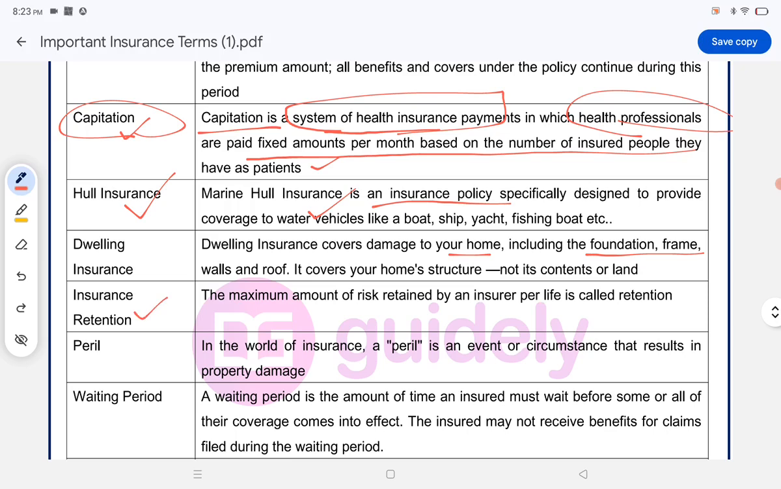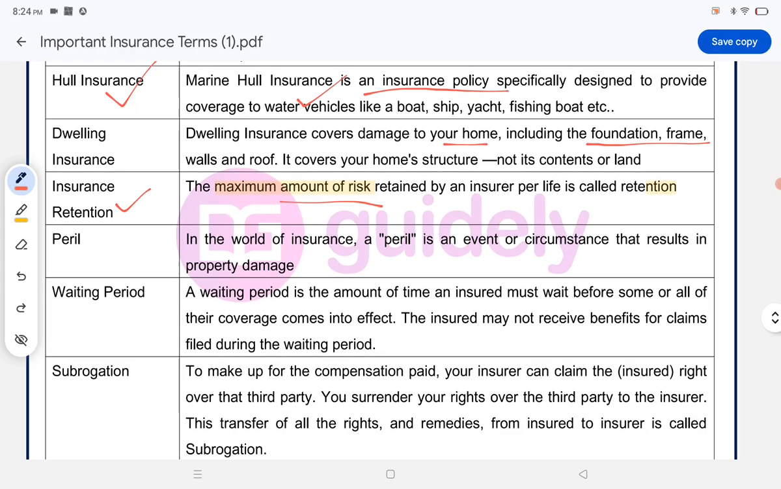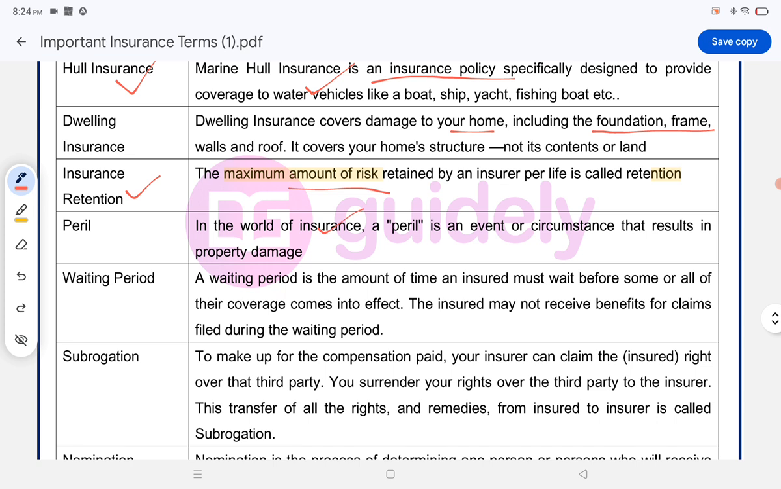Insurance retention. The maximum amount of risk retained by an insurer per life is called retention. Once again, insurance retention means the maximum amount of risk retained by an insurer per life. Peril. In the world of insurance, a peril is an event or circumstance that results in property damage. A peril can be a natural disaster, flood, tsunami, earthquake, cyclone, landslide, anything. These things are called perils.